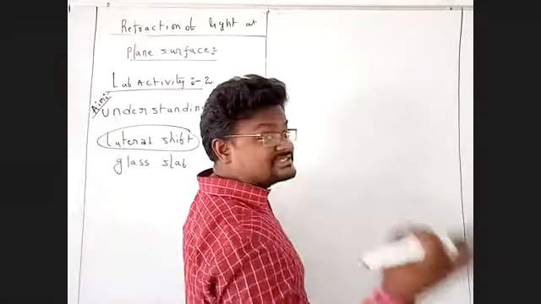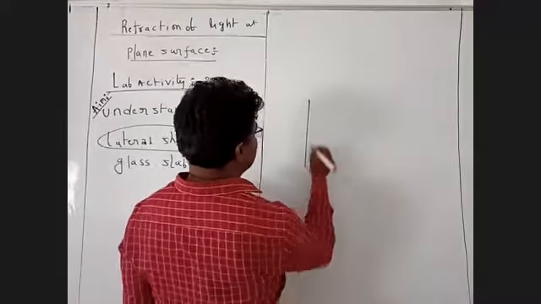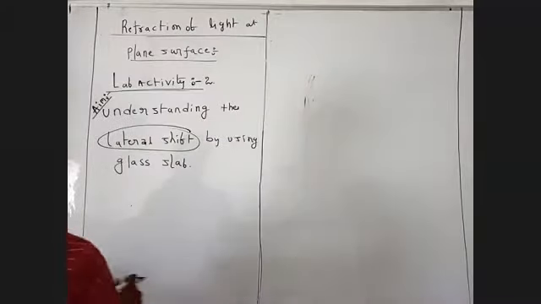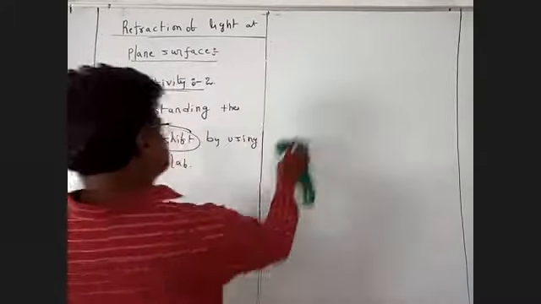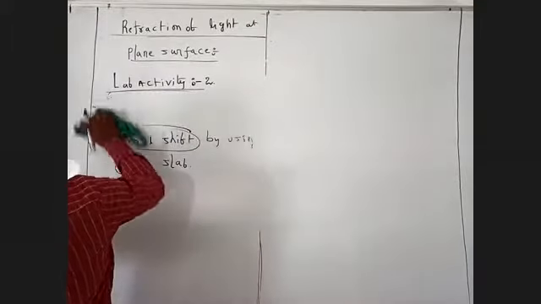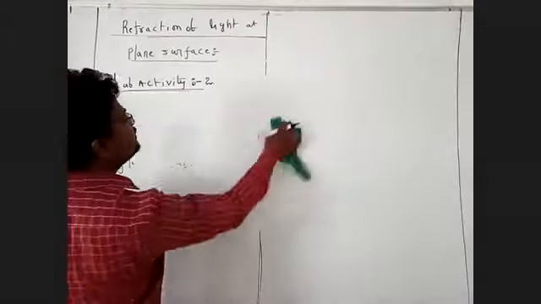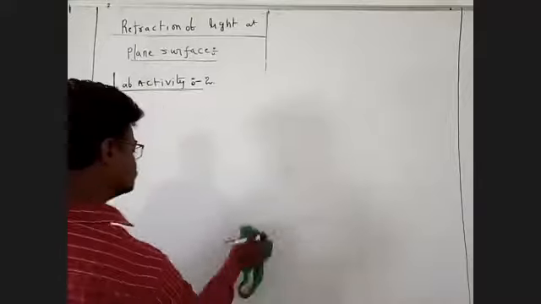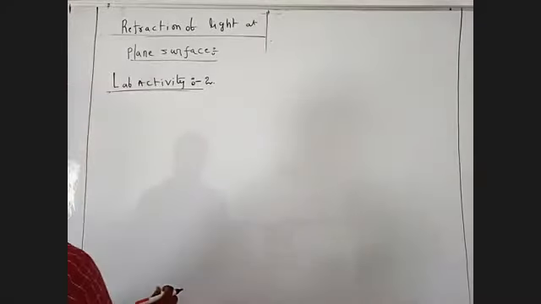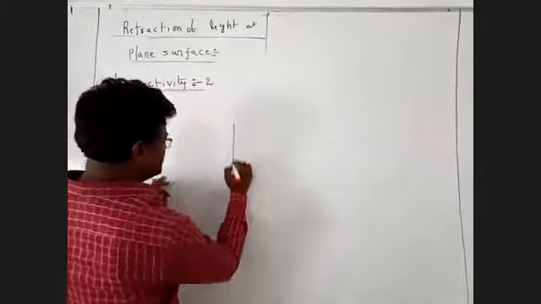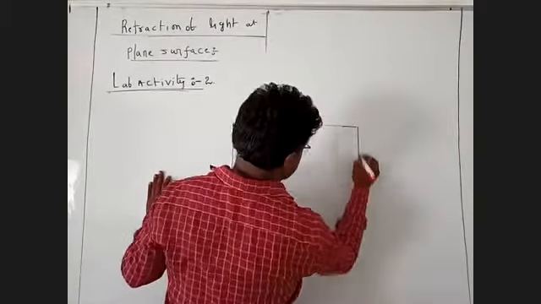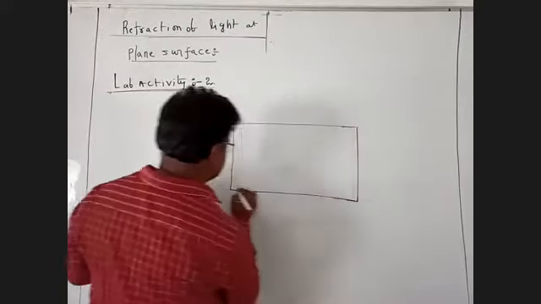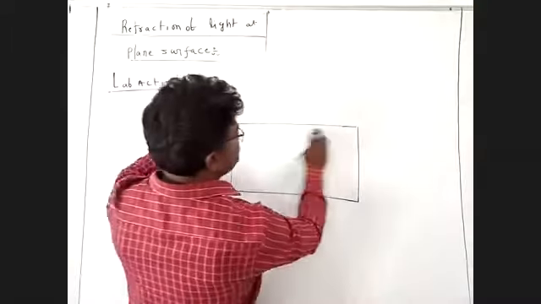That glass slab is placed on the middle of the paper. Now we'll see, middle of the paper. This is a glass slab. So what is the shape of the glass slab? It is a rectangular shape.